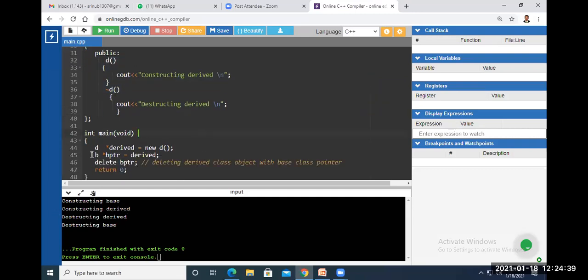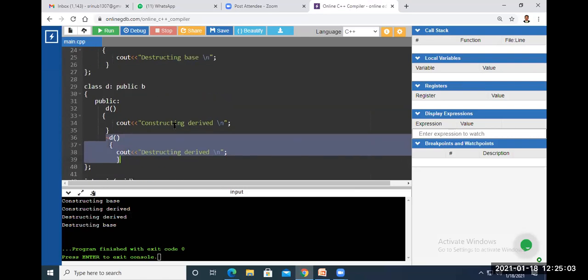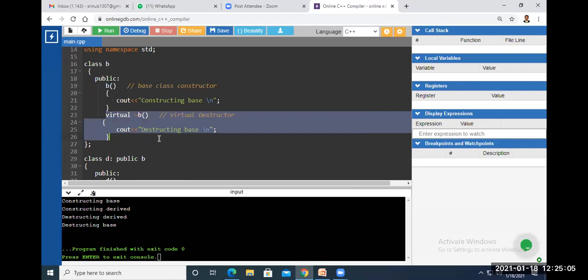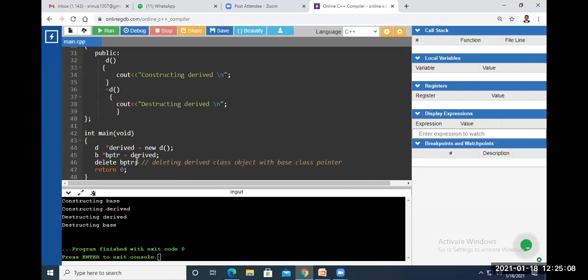After that, I initialize the base class pointer with the address of the derived class. Now I used a delete operator, which will call the destructors here. So which class destructor will be called first? Derived class destructor. So you got destructing the derived class and then the base class destructor, destructing the base class, in that order. So destructors are called from bottom to top order, and constructors are called from top to bottom order here.